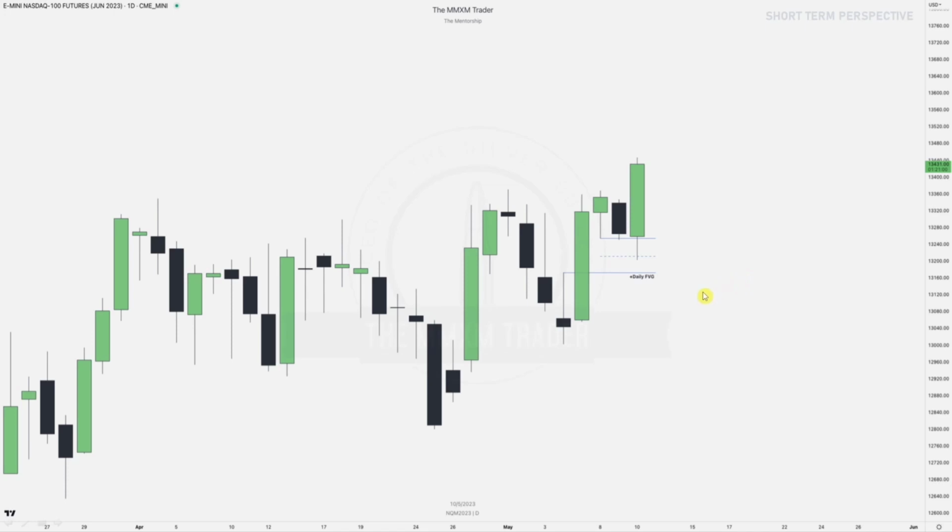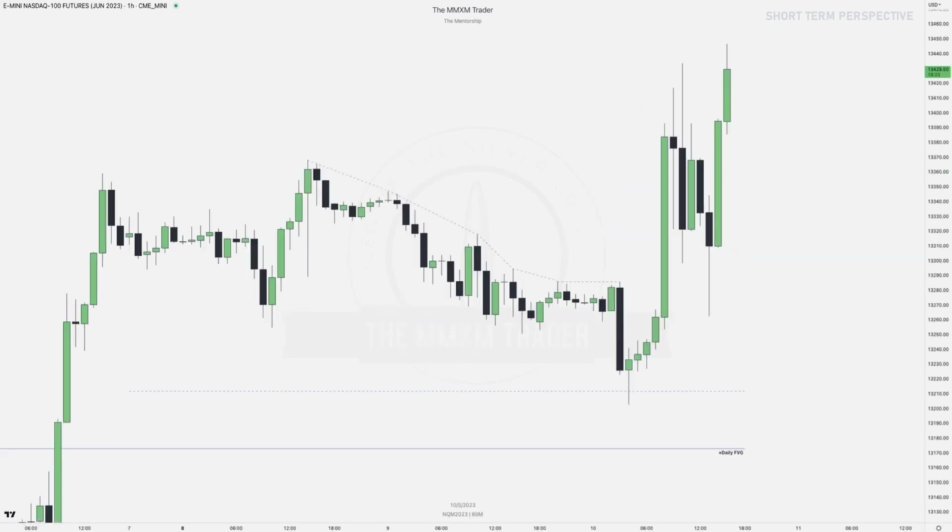Now we're thinking about time frame alignment too, right? We're looking for a daily external range. So we went into a daily internal range, and now we want to go to a daily external range. And what do we use with our time frame alignment? Daily structure, and then we go into a 1 hour time frame, right? So over here we've got that 1 hour time frame, outlined below down here we've got that daily fair value gap, that internal range liquidity.